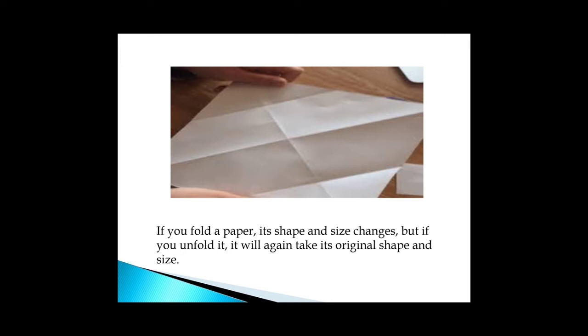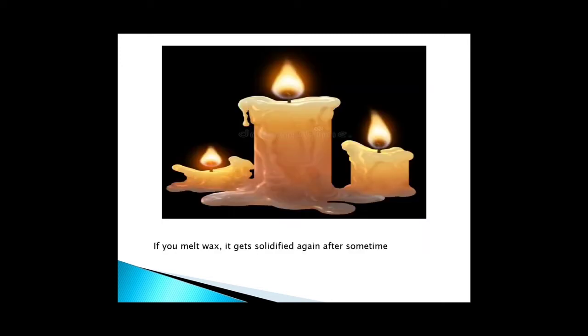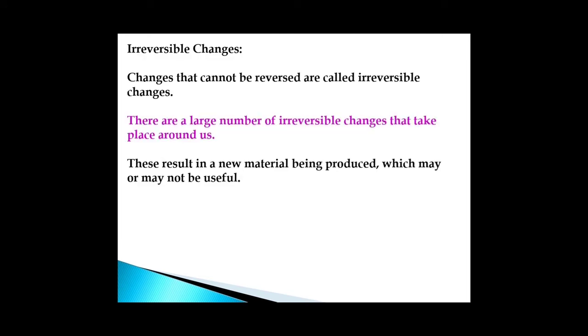But if you unfold it, it will again take its original shape and size. So, folding of a paper is an example of reversible change. Melting of wax. If you melt wax, it gets solidified again after some time. So, this change can be reversed. Melting of wax is an example of reversible change.